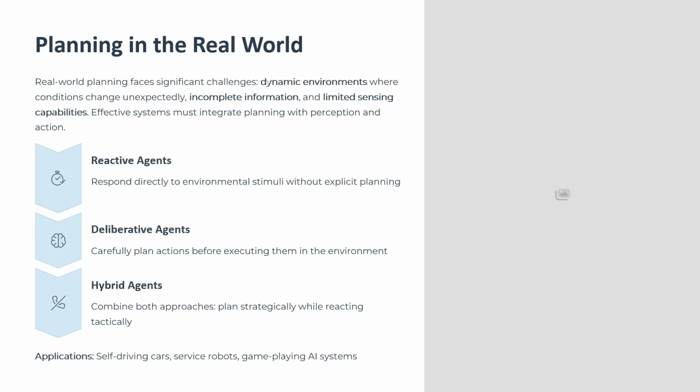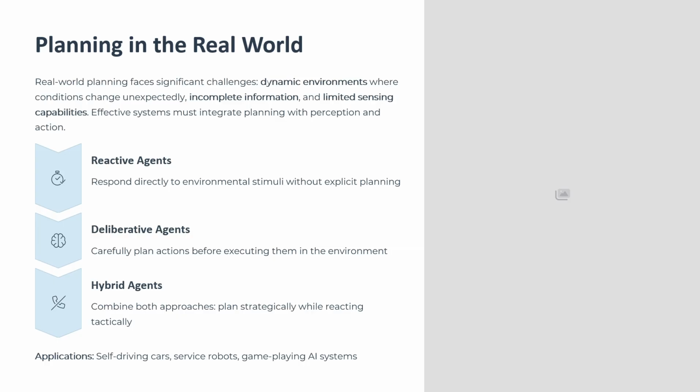First, reactive agents. These respond directly to what they perceive without explicit planning. It's like a reflex. You see something hot, you pull your hand back immediately, fast but limited in complexity. Second, deliberative agents. These carefully plan everything before executing, like a chess player thinking through possibilities, most intelligent but can be very slow. Third, hybrid agents, the best of both worlds.